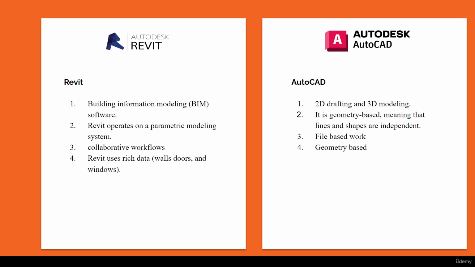Say for example, if you're going to CAD, then there is not much of this kind of feature available, or this is geometry based. That means you are taking the lines, you are making the columns, you are making the walls. That's all. Basically these are the parameters which we have compared with each other. So this definitely gives a positive comparison. So that means Revit has many advantages over AutoCAD.